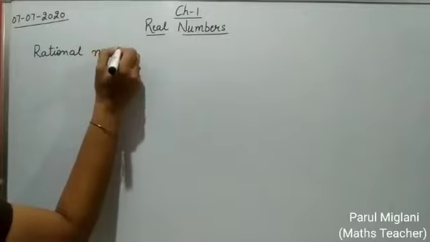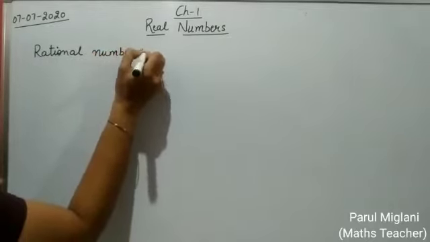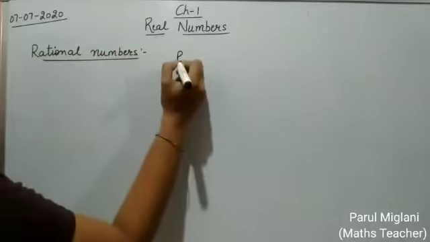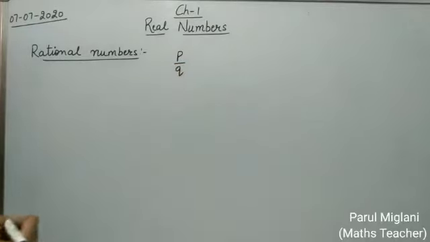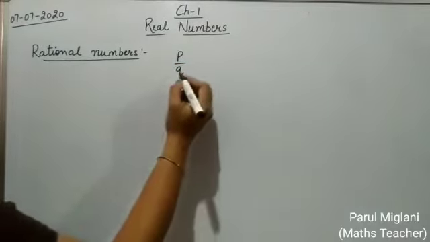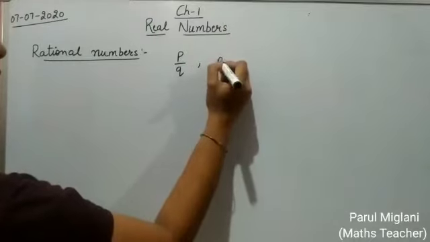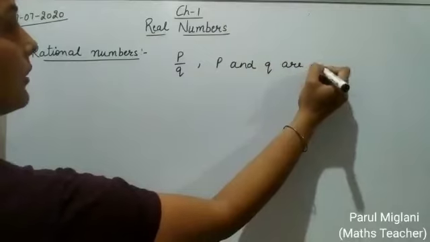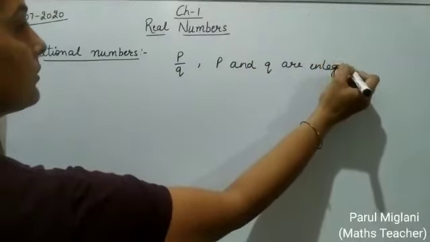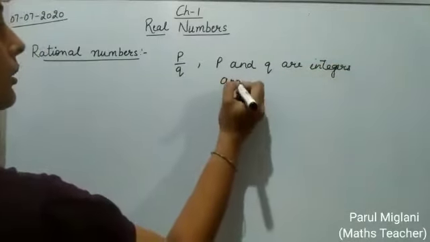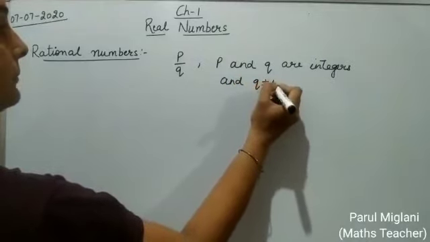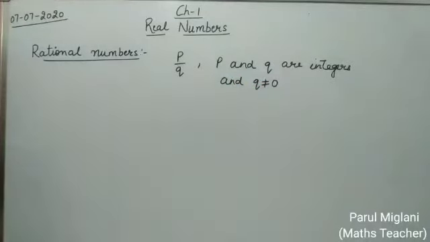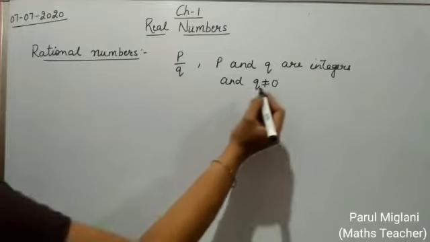The numbers which can be written in the form P by Q, where P and Q are integers and Q not equal to 0.